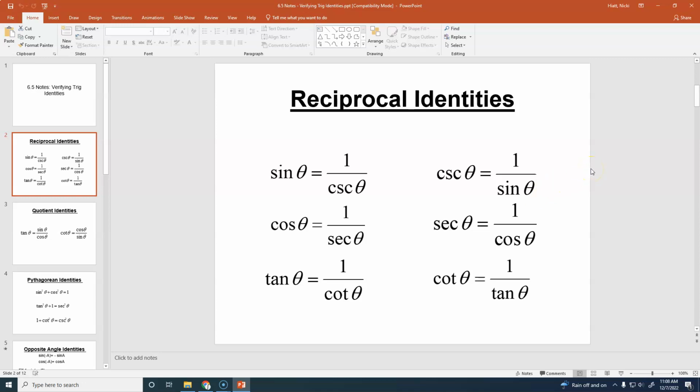Please don't use an S or an O. But you do need a variable. A lot of students want to write these without the variables at all. I don't want you to do that because there are some double angle identities and stuff that we're going to do where it's not always just a theta right there. We're not there yet, but do put the variable.